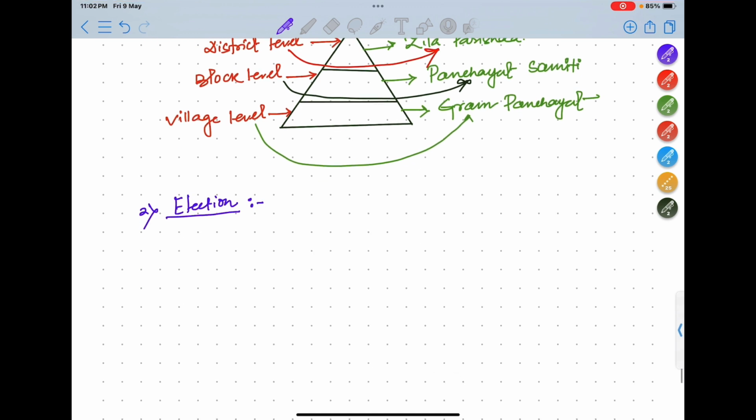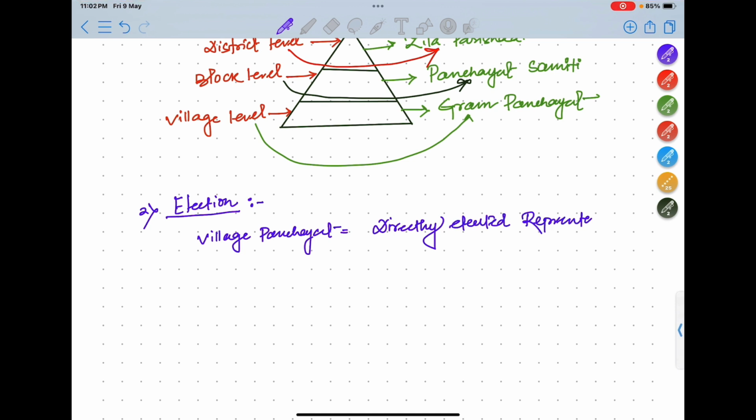What he recommended? He recommended that the election of village panchayat should be by directly elected representatives. Okay.